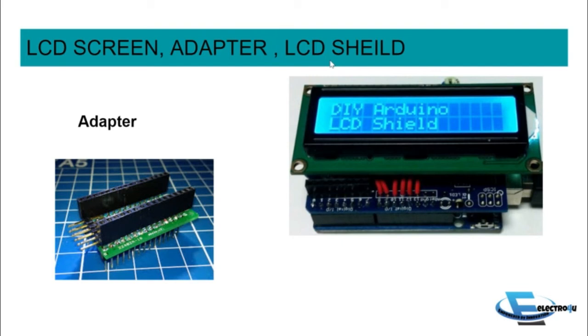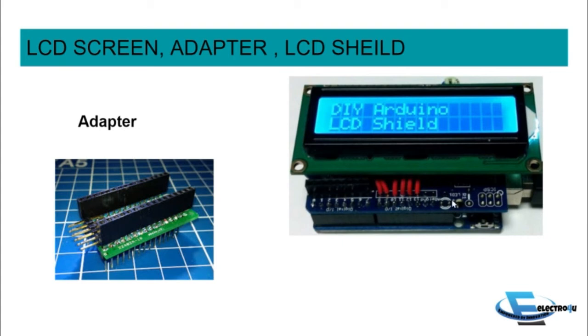Now, what is an LCD shield? As you can see on the screen, this is an LCD shield. This is basically a shield that we connect onto our Arduino with its adjacent headers. You will have a lot of buttons and a backlight on the shield to use.